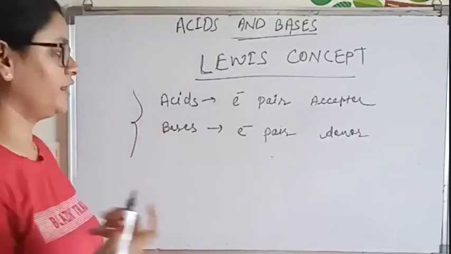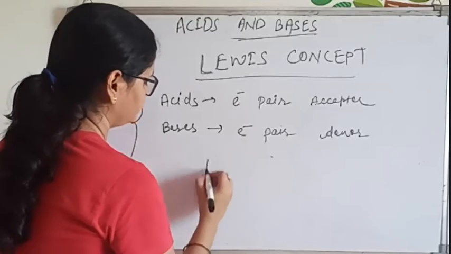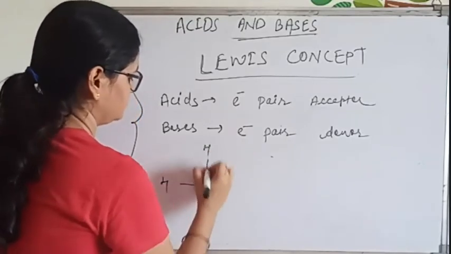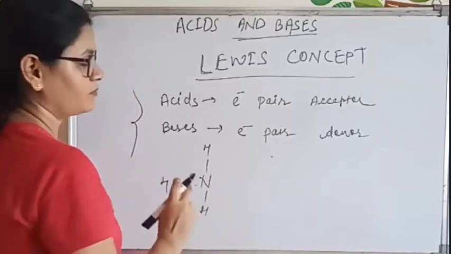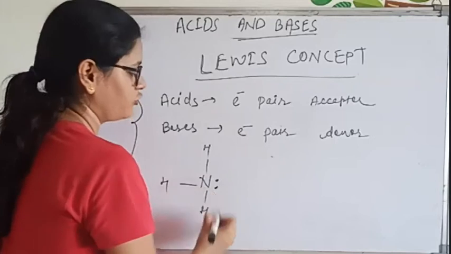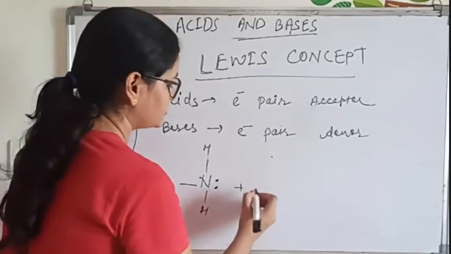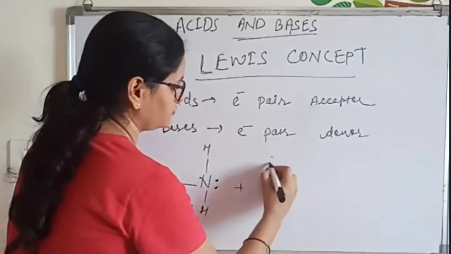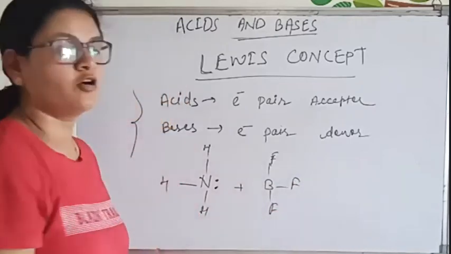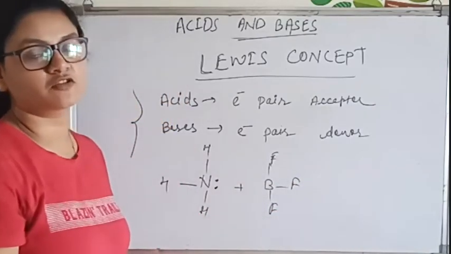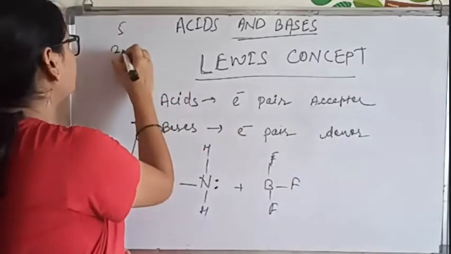What happens in a coordinate bond? Suppose we have taken NH3. What is the valency of nitrogen? 5, but only 3 is being used, so 2 electrons will be present over here like this. NH3 is like this. Next we have taken BF3. How many valence electrons does boron have? Atomic number is 5, so 3 valence electrons.